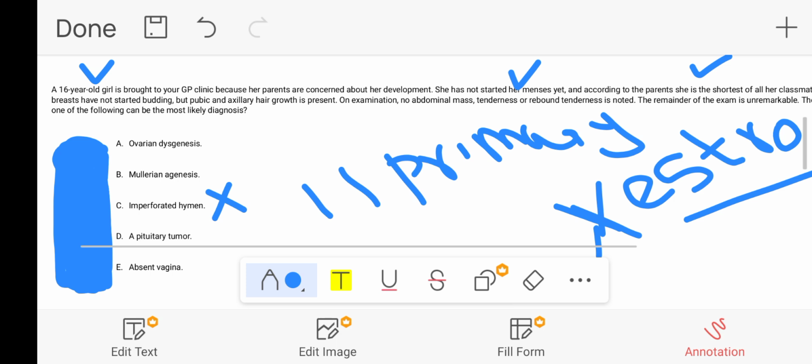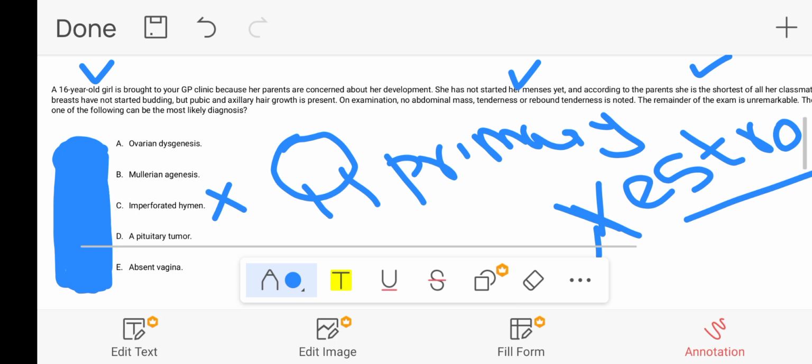So the patient will usually present with an abdominal mass, and along with this, with each menstrual cycle the patient will complain about tenderness or pain in the abdomen due to the blockage of the menstrual blood because of the imperforated hymen.